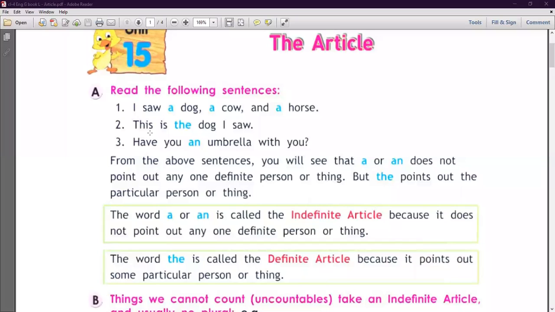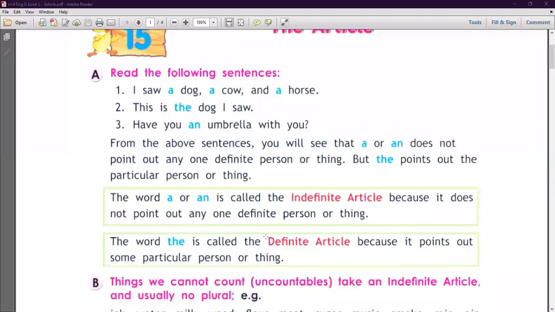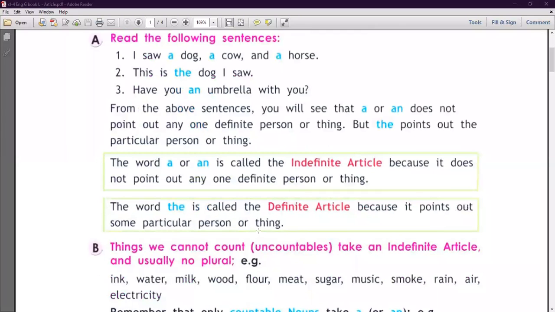Yes, in the second example, this is the dog I saw. So this is the dog. यह वह dog है जिसको मैंने देखा. So here I point out the particular dog, so here before this I use the article the. Clear? So the word a or an is called the indefinite article because it does not point out any one definite person or thing. Clear? Second, the word the is called the definite article because it points out some particular person or thing.